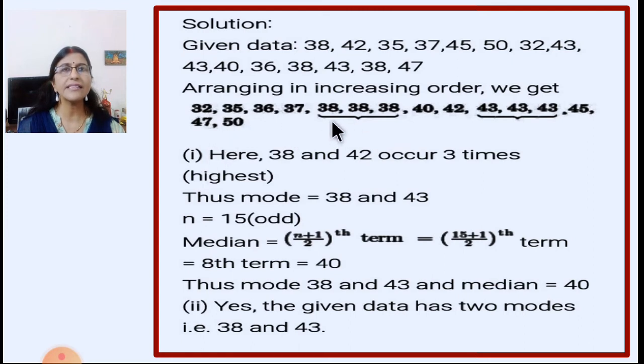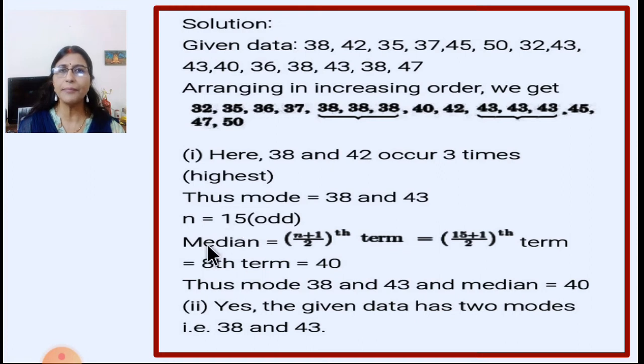Now here you can see 38 is repeated 3 times, it occurs 3 times. In the same way 43 also occurs 3 times. So these are the highest, the most number of times repeated. So thus mode is equal to 38 and 43. Here we have got 2 modes, 38 and 43.